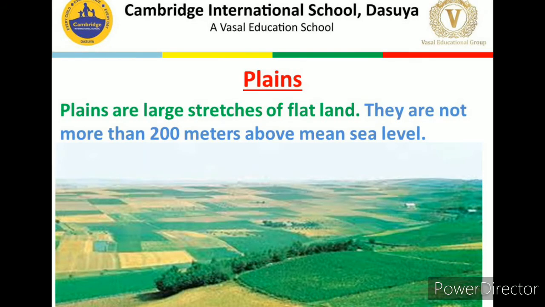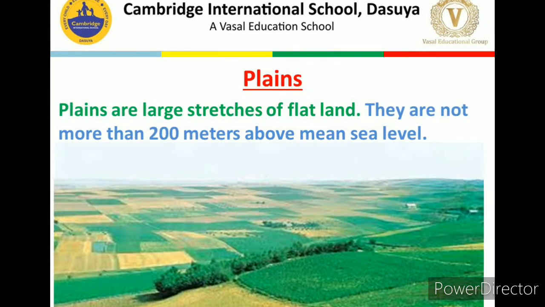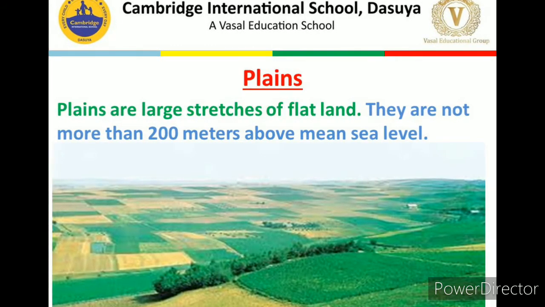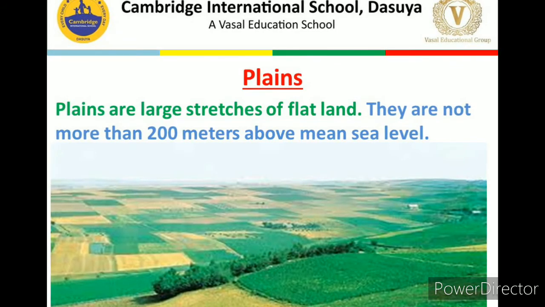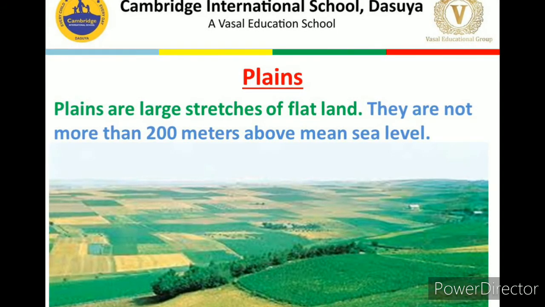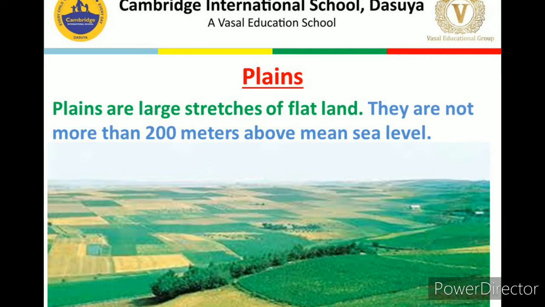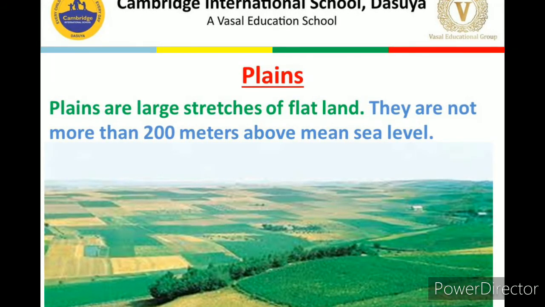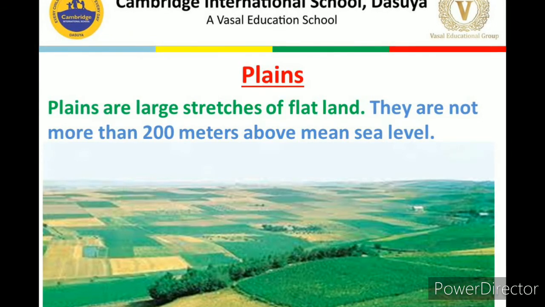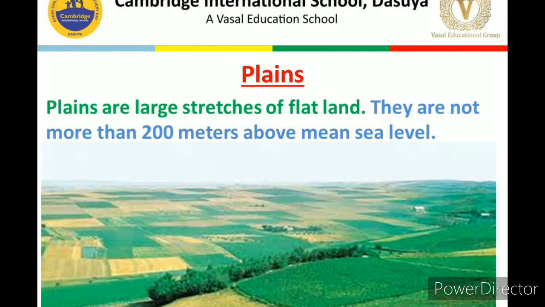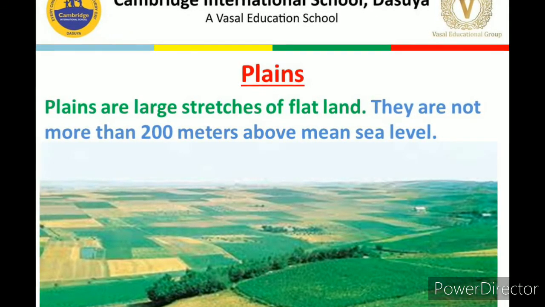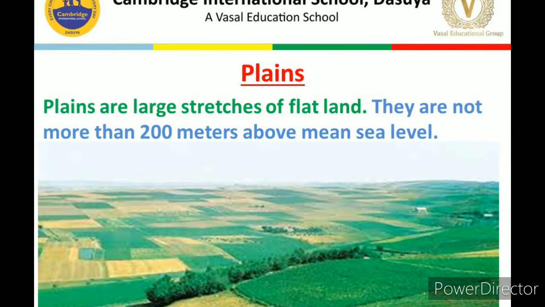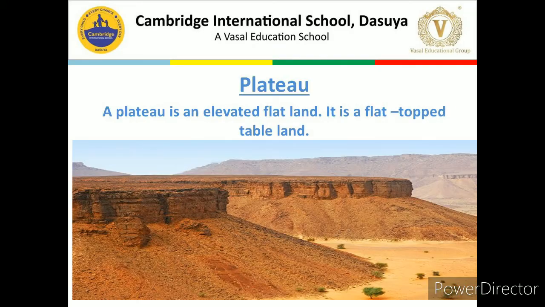Clear? Okay, so at last I just want to recapitulate quickly that today we have discussed the plains as well as the plateau region. Plains are very fertile, flat areas, flat land, and their height is not more than 200 meters. So these are the densely populated areas.